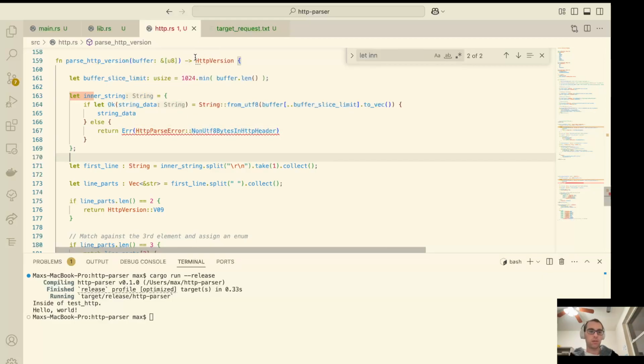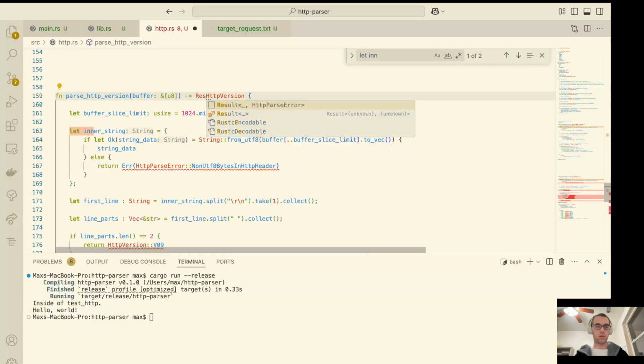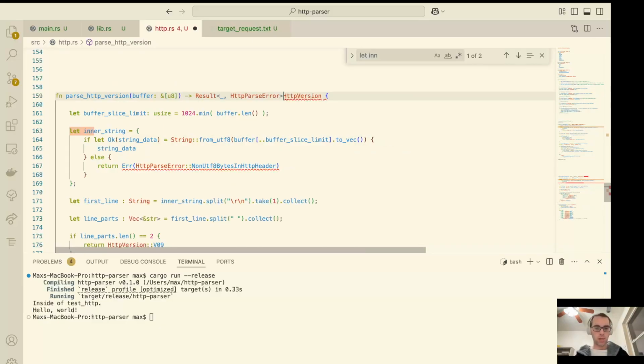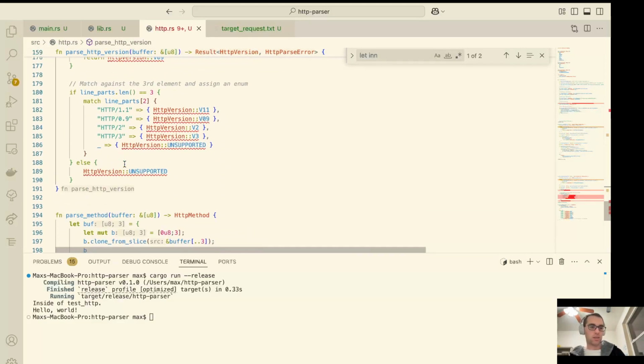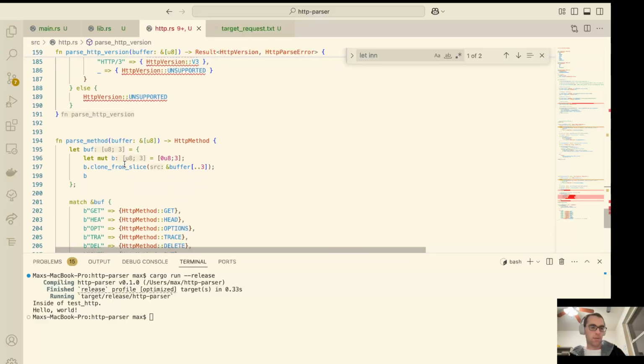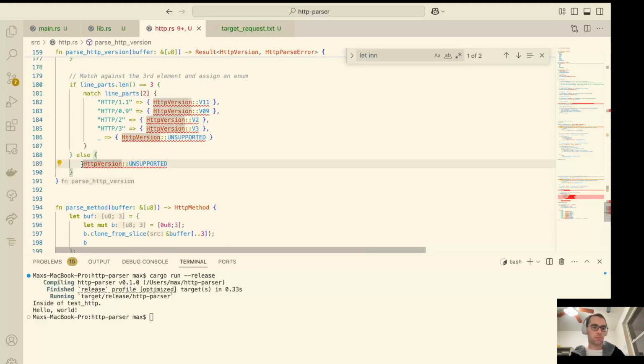And that means also here that we are going to do result and HTTP parse error. Oh, you're trying to help me. I get you. I appreciate that. We're going to rearrange this and paste that here. Okay. So we have our error, and let's go back to our happy types. Maybe it feels a little bit funny, but we're going to say this is actually okay. This is expected behavior.